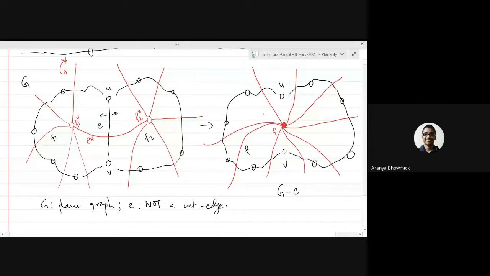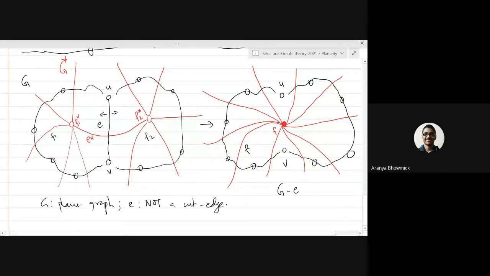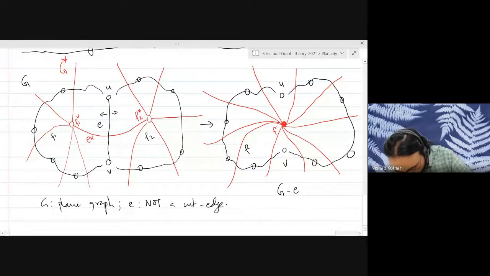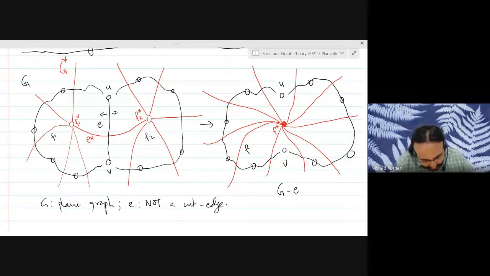Sir, I think the vertex will be F star, right? The vertex is F star, thanks. F star. Yeah. Okay, good. So now if you try to think about how could you get this dual in the red drawing on the right hand side from the red drawing on the left hand side, you observe that it's basically contracting this edge.